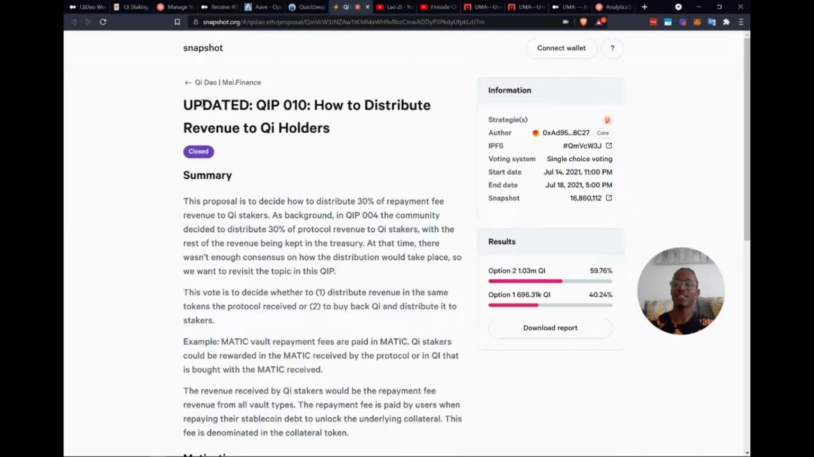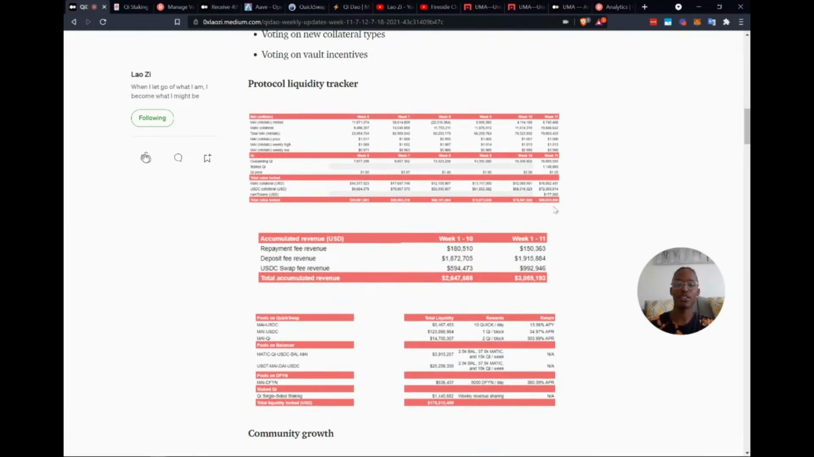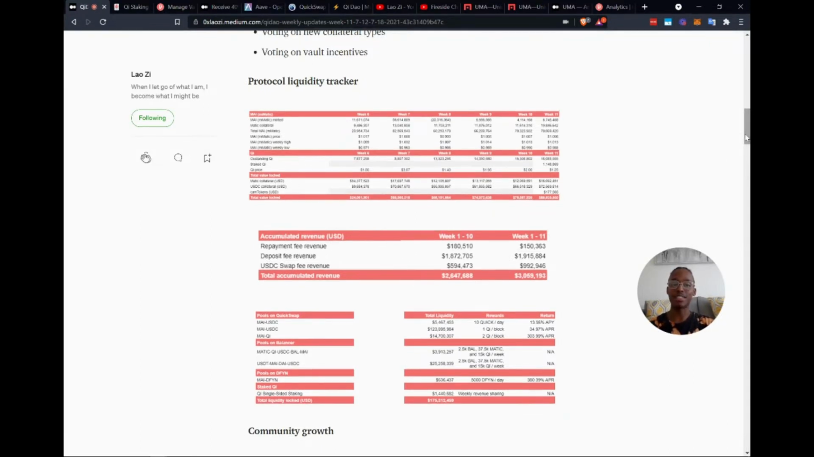By staking it. And then the second one is, if you check on the protocol liquidity tracker, you can see that there is some accumulated revenue, and the total accumulated revenue across repayment, deposit, and USD swap fees is in the millions. So if you want to have some part of that or boost your share of this, you can stake your Qi. So how do you do that?